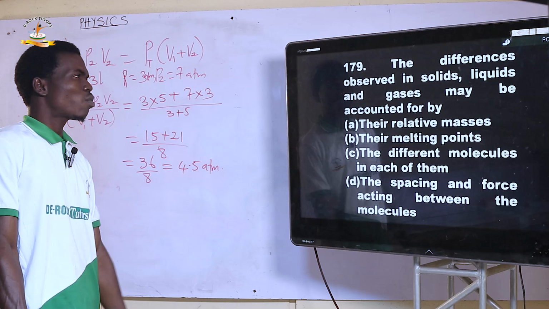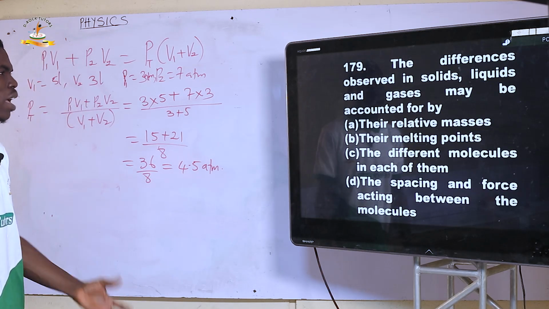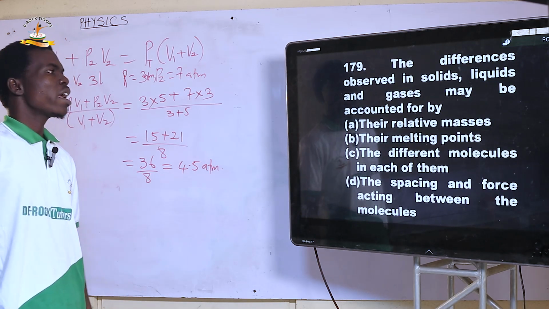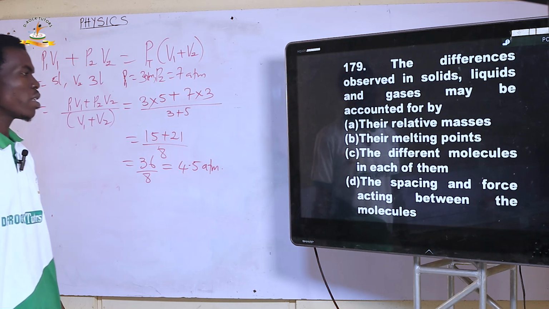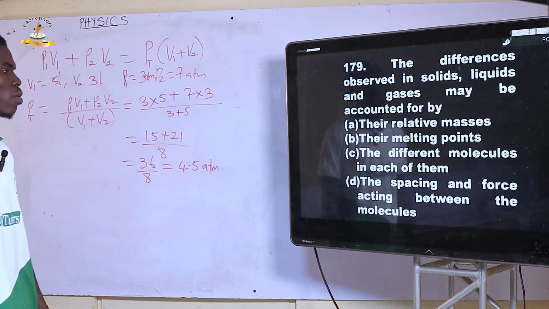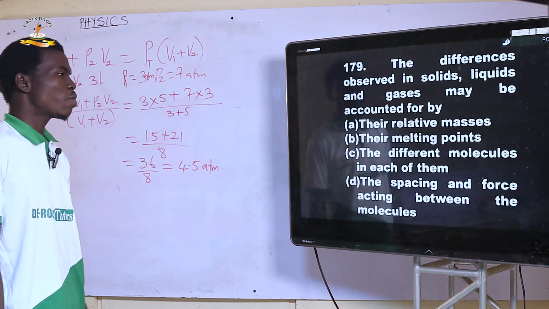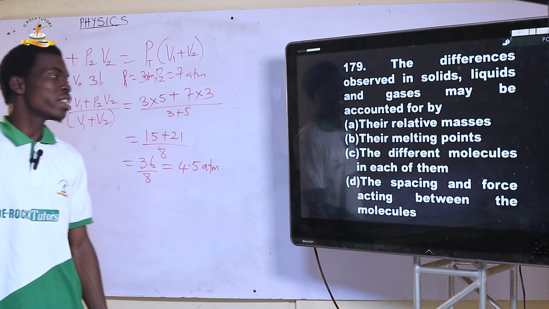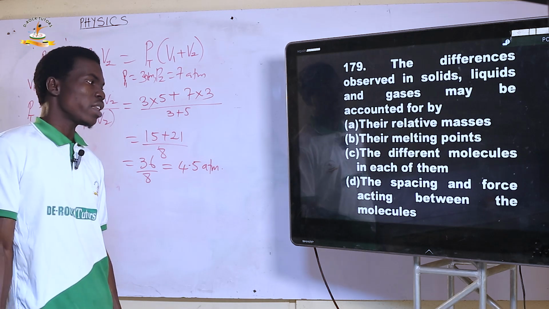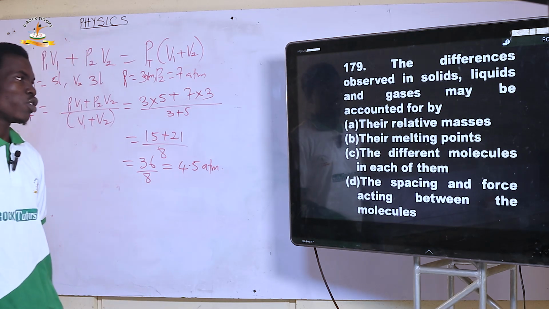179. The differences of state in solids, liquids, and gases may be accounted for by A. their relative masses, B. their melting point, C. the different molecules in each of them, D. the spacing and force acting between the molecules. The correct option is D, the spacing and force acting between the molecules.